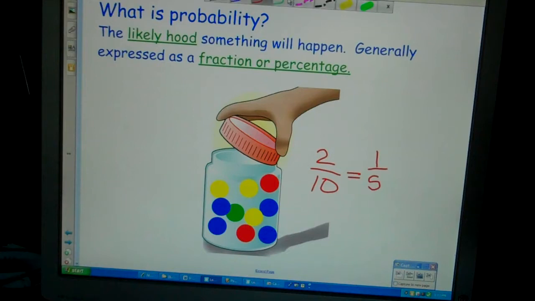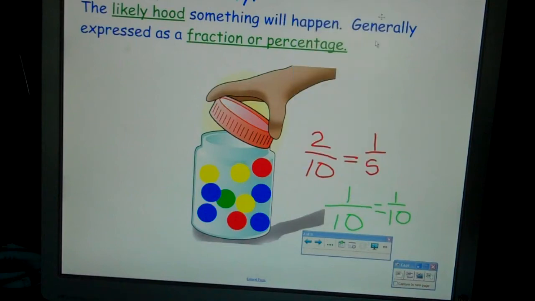Let's see, for the green, what was the probability I get a green? Well, there's only 1 green marble in there, and there's 10 total marbles. So it's 1 out of 10. That doesn't change, because that can't simplify. You could also express that as a percentage. So this would be 10%, and this one would be 20%, by simply dividing. All right, so let's look at the next one.